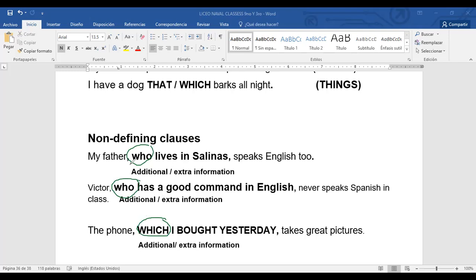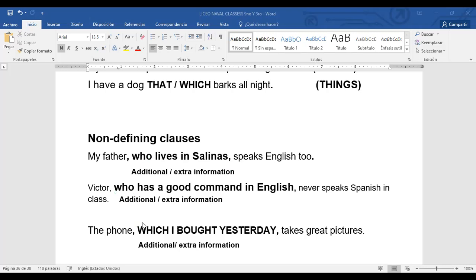And also they are separated by commas. You see commas. That's the main difference compared to the defining clauses. The non-defining clauses are separated by commas and they use the relative pronoun who for people and, only, which for things. And let's take the example.